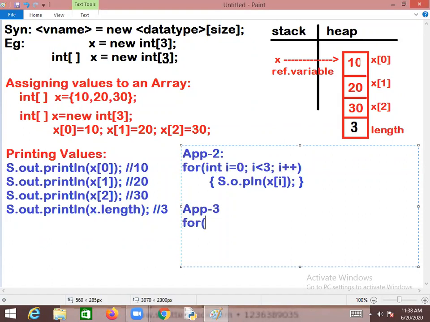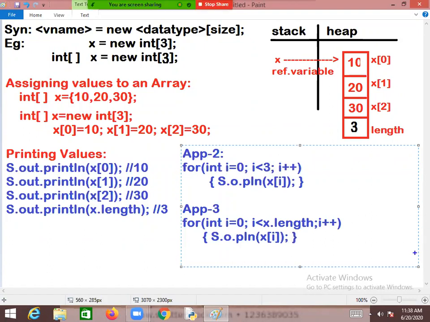Sir, why don't we write like this? int i = 0, i less than x dot length, then the i value to be increased. Yes, I strongly recommend you write like this rather than the previous code. Honestly, in this context the previous version doesn't make any sense, because x dot length is nothing but 3 only. But do not encourage hard coding.